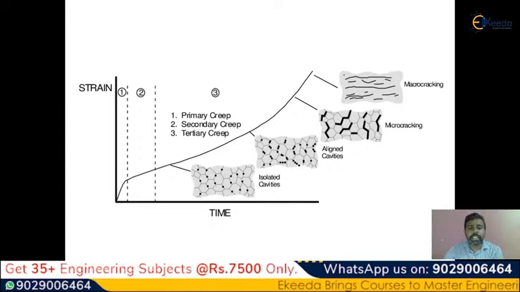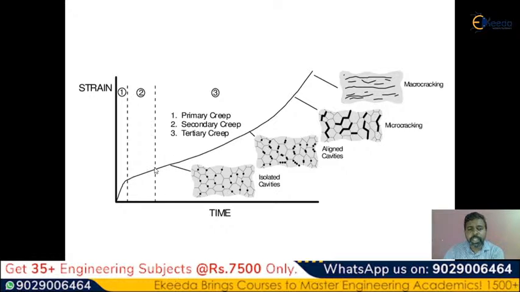Now let me discuss in another manner. Please observe the graph here. These are isolated cavities at various places. This graph clearly shows how the cavities increase from the secondary stage to the third stage, that is, how these cavities will lead to the crack. First observe the primary stage: there are no cavities and no crack in the primary stage.